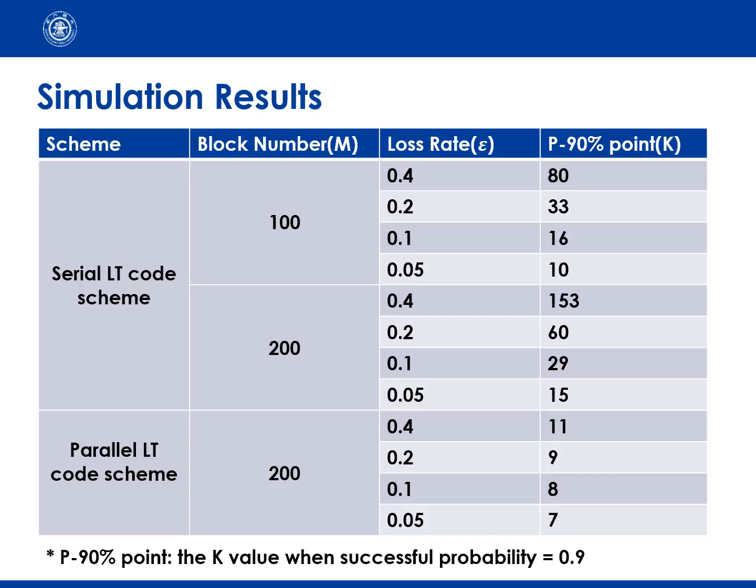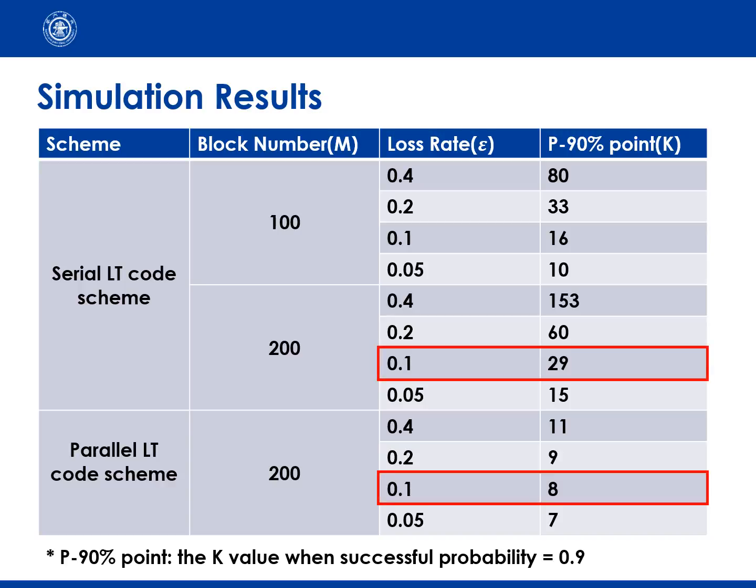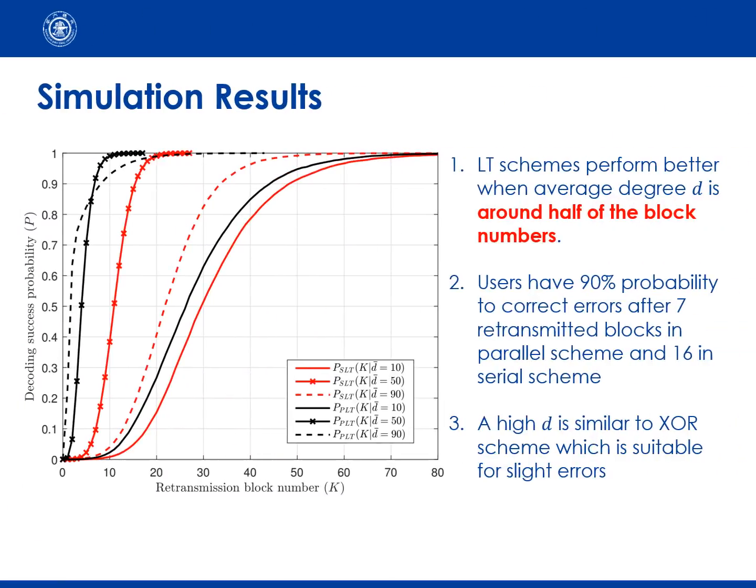At loss rate 0.1, source block number 200, serial schema needs about 15% extra blocks, and the parallel schema only needs less than 5%. The figure shows the successful decoding probability of parallel and serial schemas.